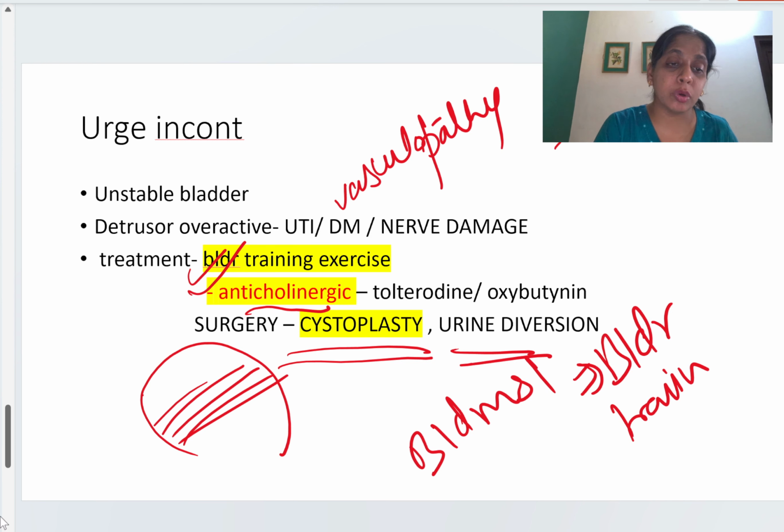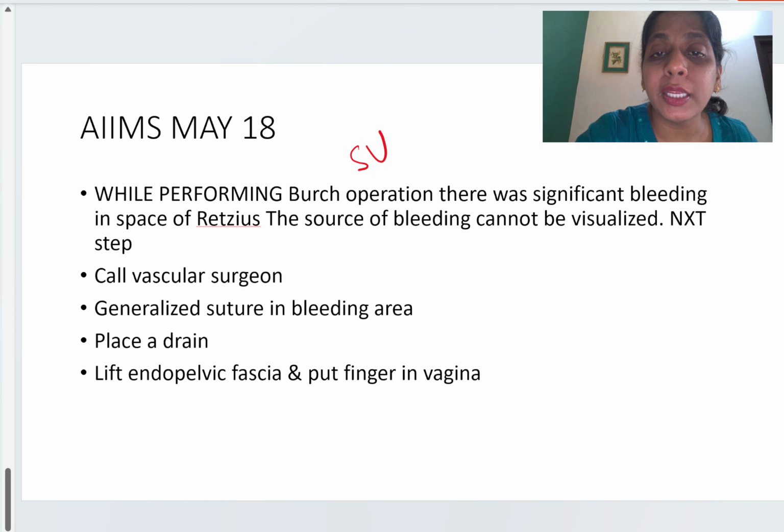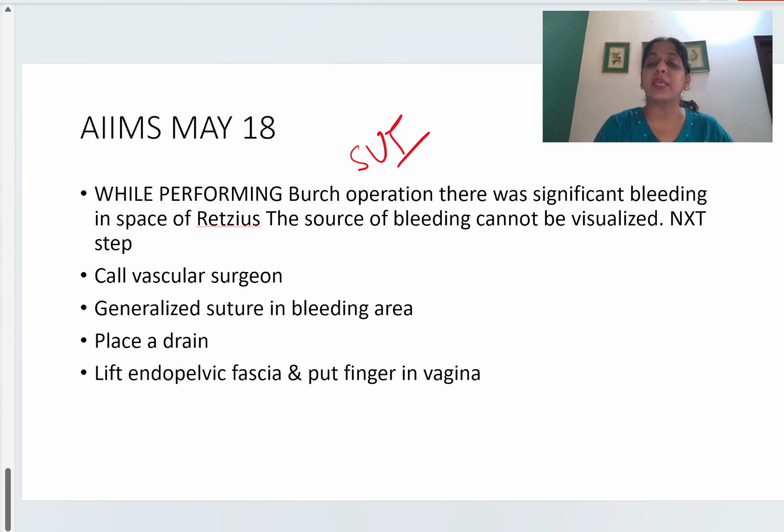Last but not the least, this is a question which was asked in AIIMS May 18. While performing Burch operation, Burch colposuspension, which we do in stress urinary incontinence, there was significant bleeding in the space of Retzius. What is Retzius? Retzius is a space which is behind the rectus abdominis. The source of bleeding was not visualized. What is the next step?